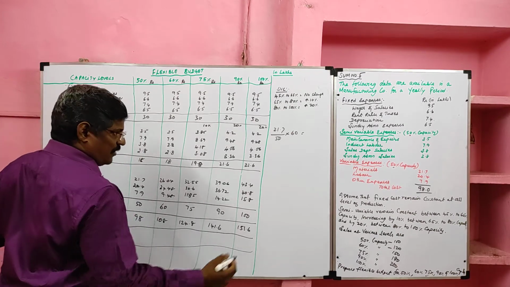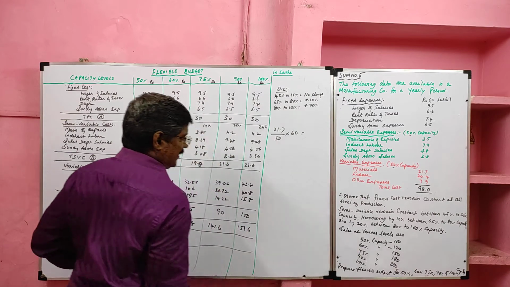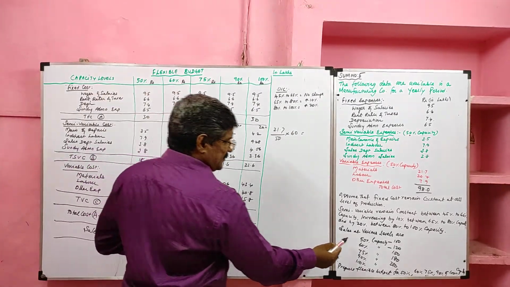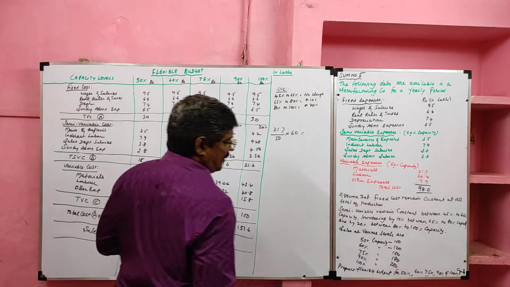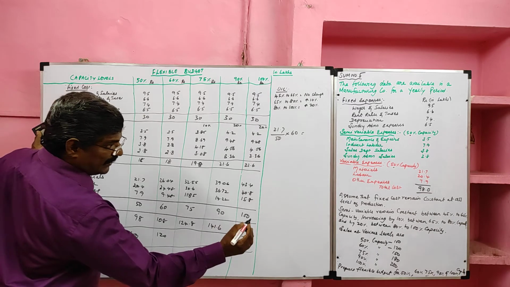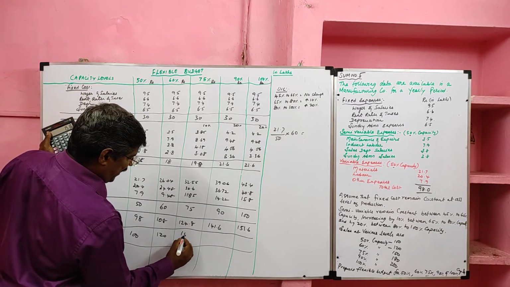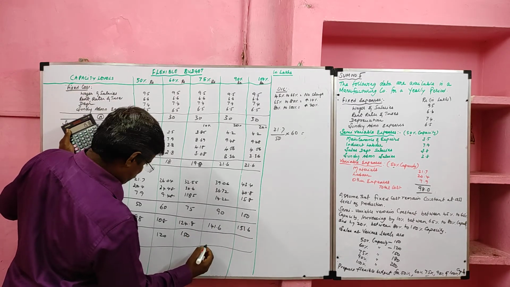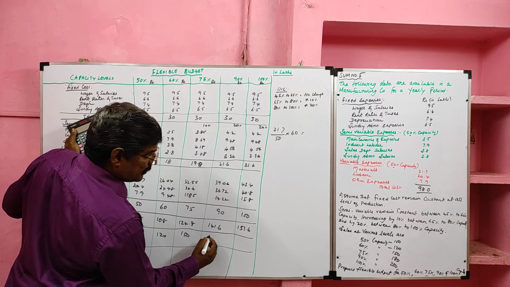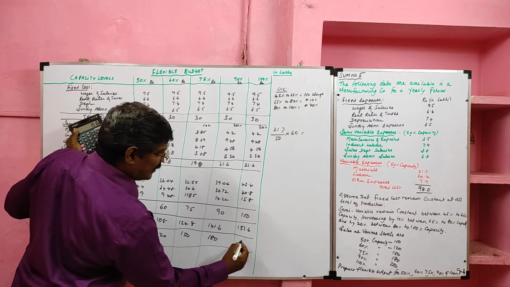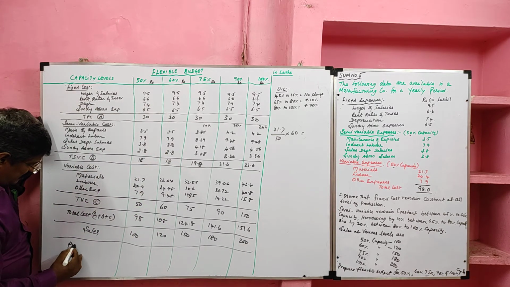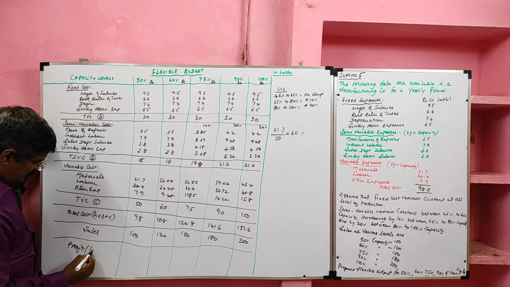Students, in this problem, one more information is given, that is sales. Sales given for different production level. At 50% capacity they sold for 100 lakhs. Then 60% 120 lakhs. At 70% 150 lakh. Then 90%, 180. At 100% 200. If sales are given, we have to find profit or loss.